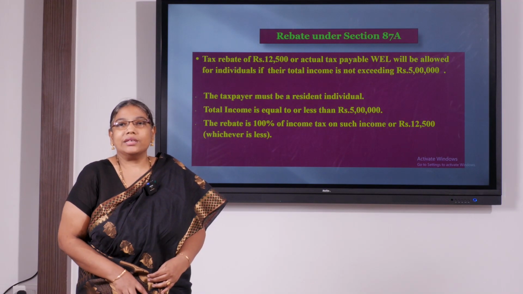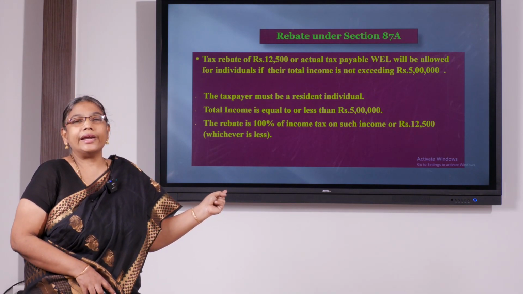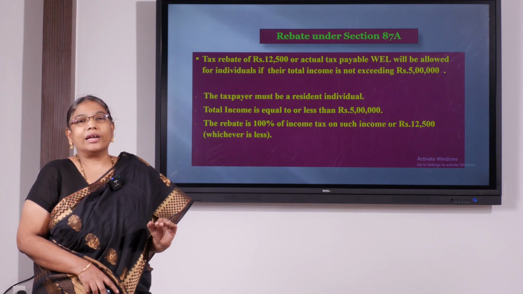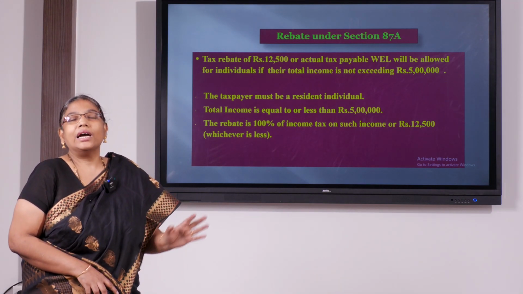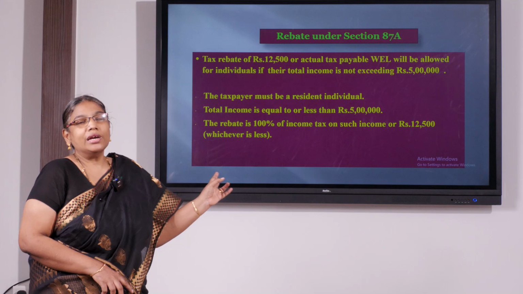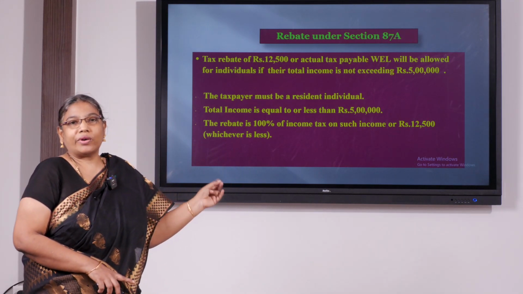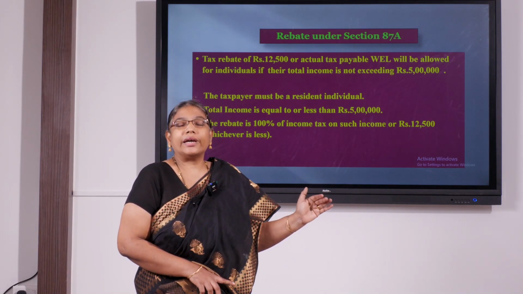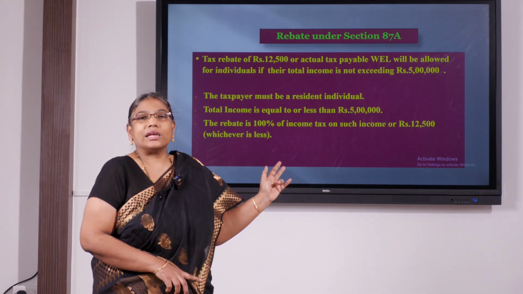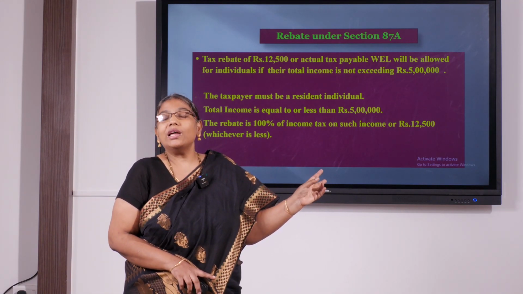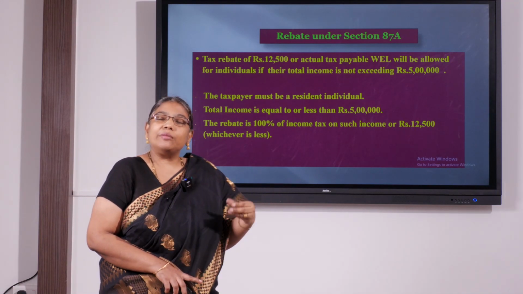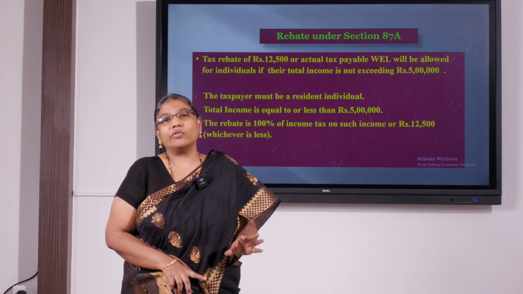rebate allowed under 87A. Rebate under 87A will be allowed if my income is not exceeding rupees 5 lakhs. That means if my income is up to rupees 5 lakhs, I am eligible to claim rebate under 87A, which will be rupees 12,500, which is the amount that has been given under the Act, or actual tax payable, whichever is less. Okay, and this is available only for the resident individual, and income should not exceed rupees 5 lakhs. Then the rebate will be 100% of the tax, or rupees 12,500, whichever is less.